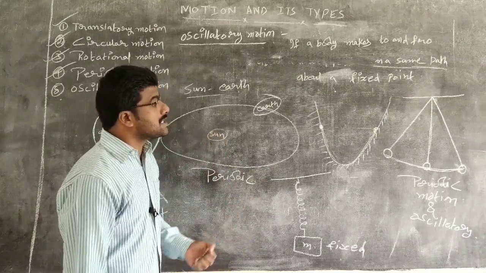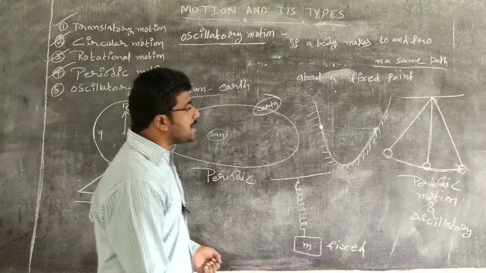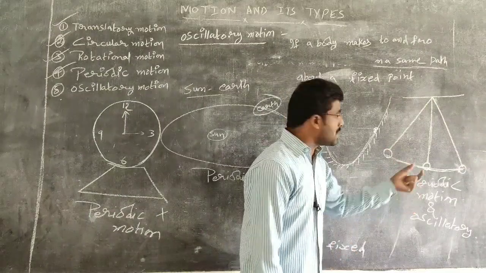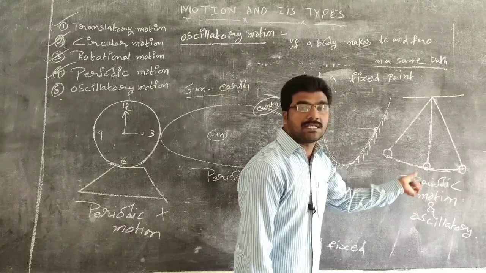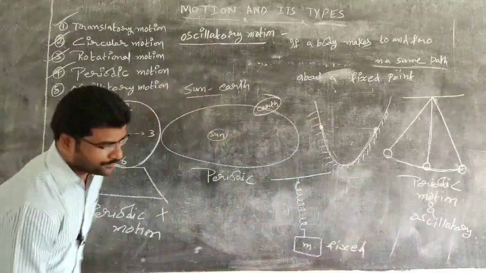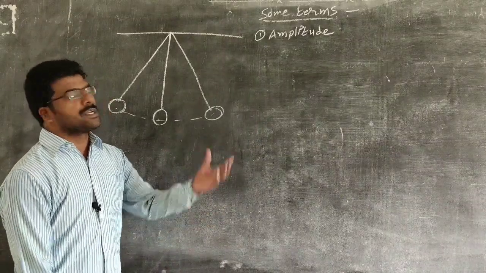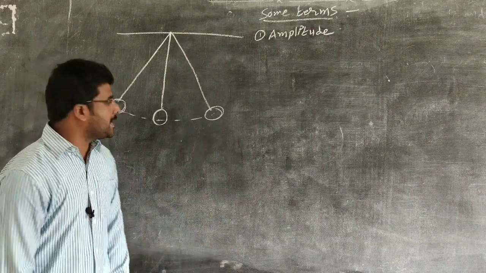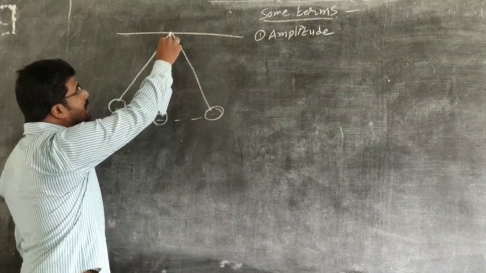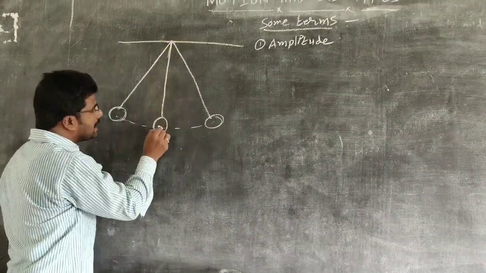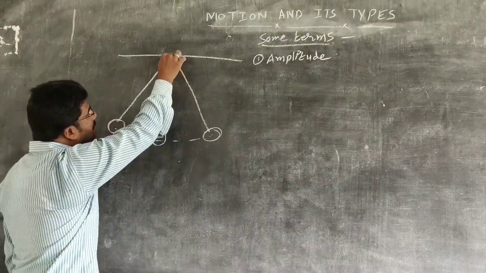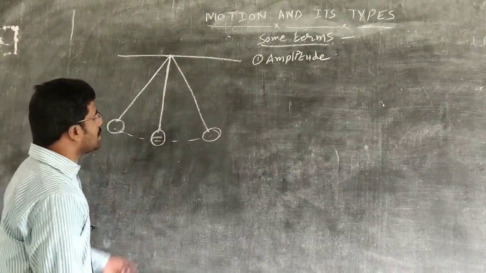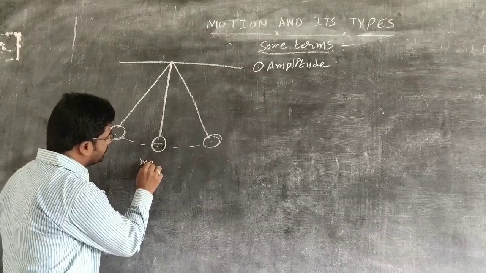Now we are going to discuss some more terms related to the simple pendulum. Already we know what a simple pendulum is. Now this is a thread. From here to here, it is known as the length of the thread, the length of the pendulum. This is the mean position.